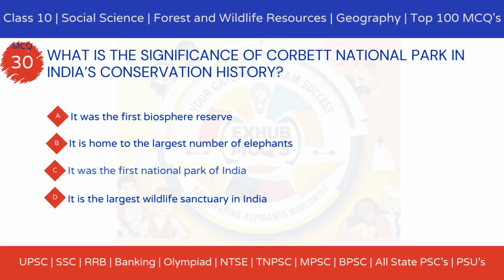MCQ 30. What is the significance of Corbett National Park in India's conservation history? Option A, it was the first biosphere reserve. Option B, it is home to the largest number of elephants. Option C, it was the first national park of India. Option D, it is the largest wildlife sanctuary in India.